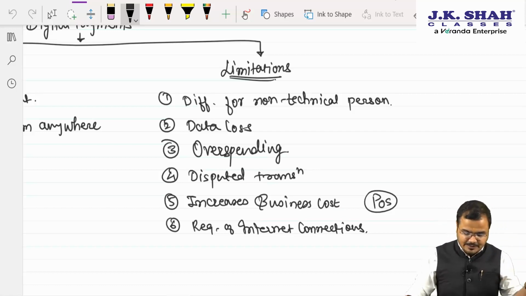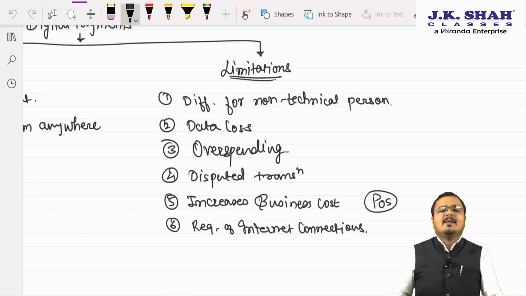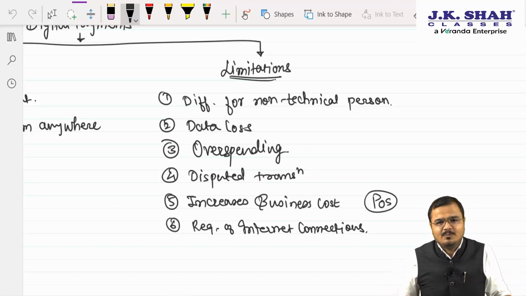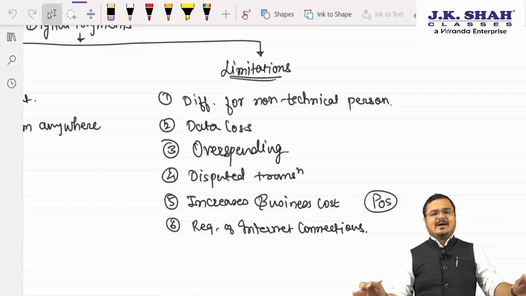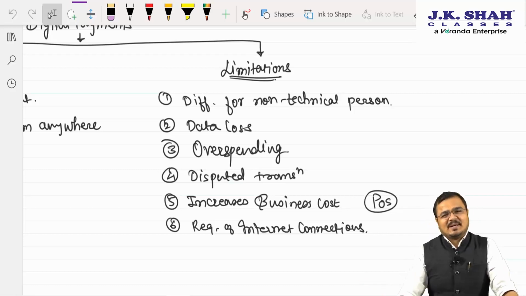If the internet connection is not there, sir, one cannot access the digital payment benefit. Am I very clear to you? Yes, sir. So my dear charters, now we are going to see chapter number 5.